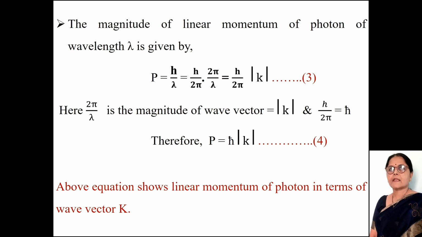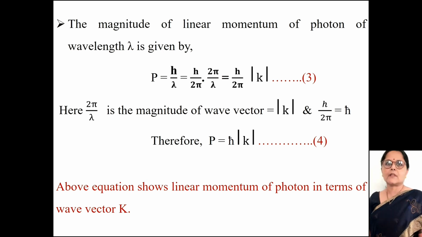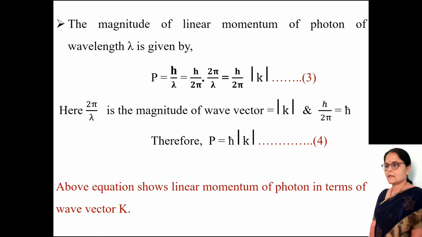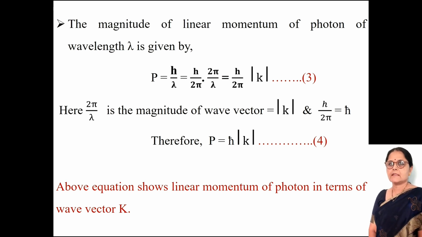Here 2 pi upon lambda is called the magnitude of wave vector, and that can be represented by mod of k, and h upon 2 pi is equal to h cross, that is reduced Planck's constant. Therefore, momentum p is equal to h cross mod of k. The above equation shows linear momentum of a photon in terms of wave vector k, and this is the proof of the linear momentum of photon in terms of the wave vector.